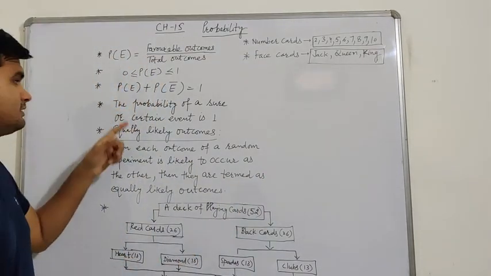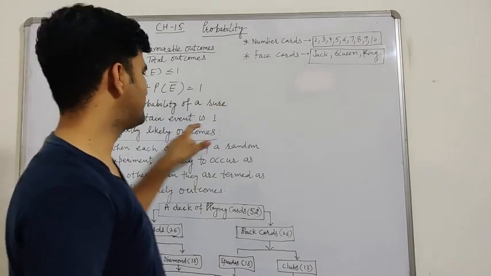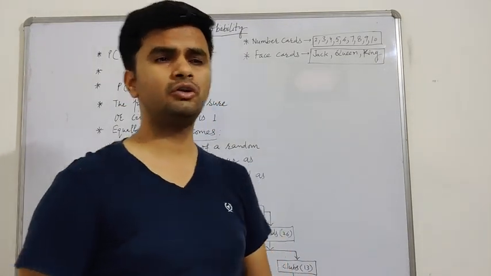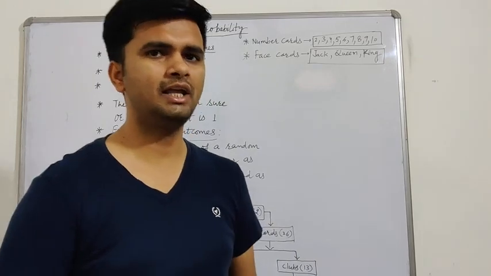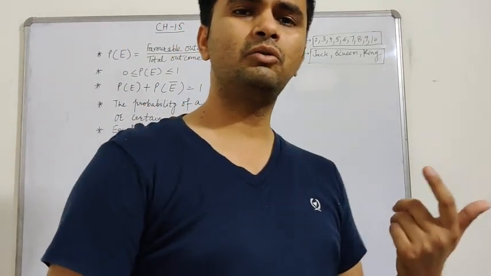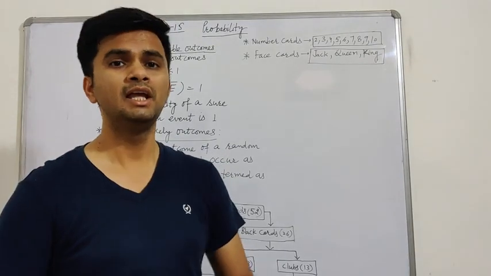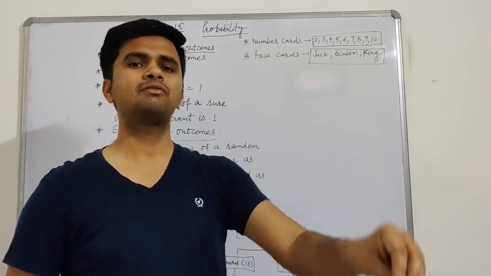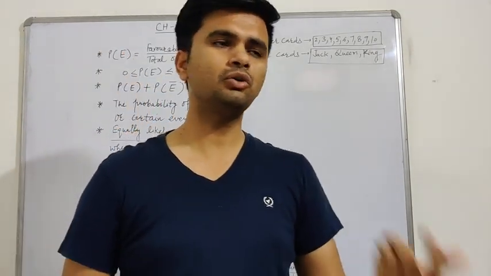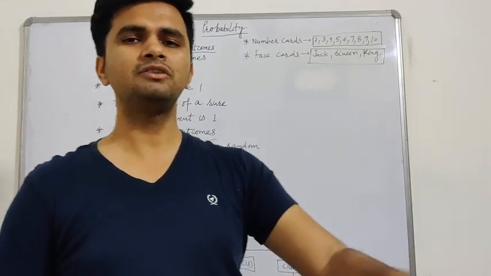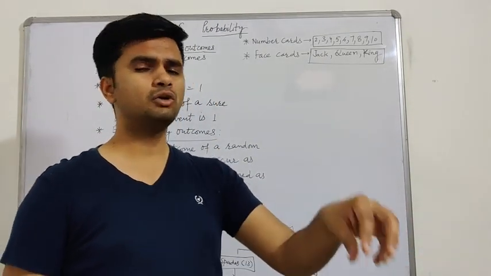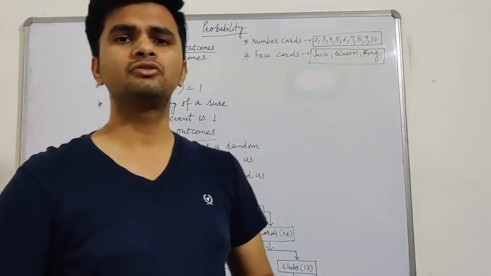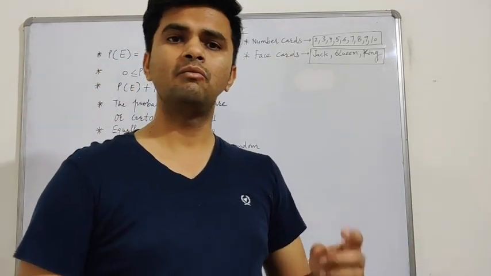And the probability of a sure or certain event is 1. Sure event means, if in a box I have orange flavored candy and I ask you the probability of getting an orange flavored candy from that box, it is sure that an orange flavored candy will come. So the probability of that event is 1.